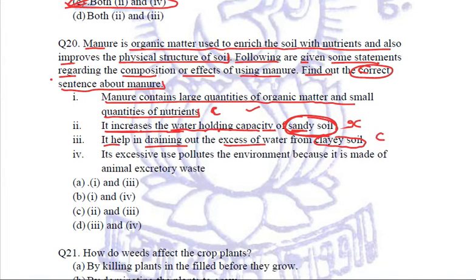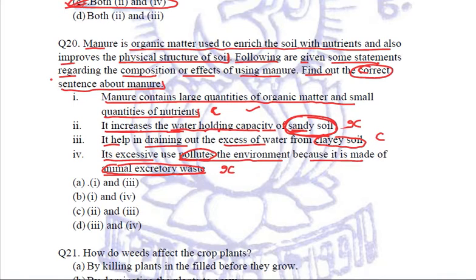We are dealing with the type of soils here. When it comes to clay soils or adding the manures, the excess of water will be drained out. So this is a correct statement. Next statement is its excessive use pollutes the environment because it is made up of animal excretory waste. Obviously, this is an incorrect statement. This is in itself contradictory because manures are made up of animal excretory waste. They are organic degradable substances and hence they cannot pollute the environment.